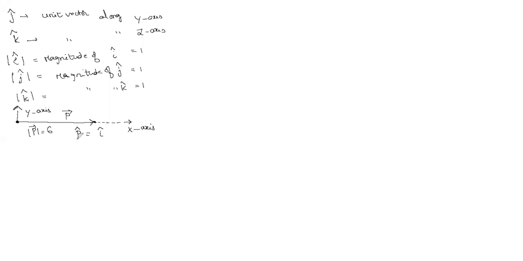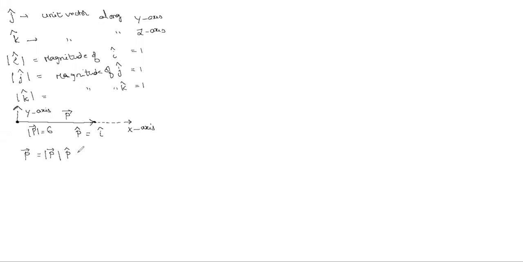Now, how do we represent the given vector in mathematics along with the magnitude and direction? Here, p bar can be written as its magnitude, p bar, into its direction, p cap.